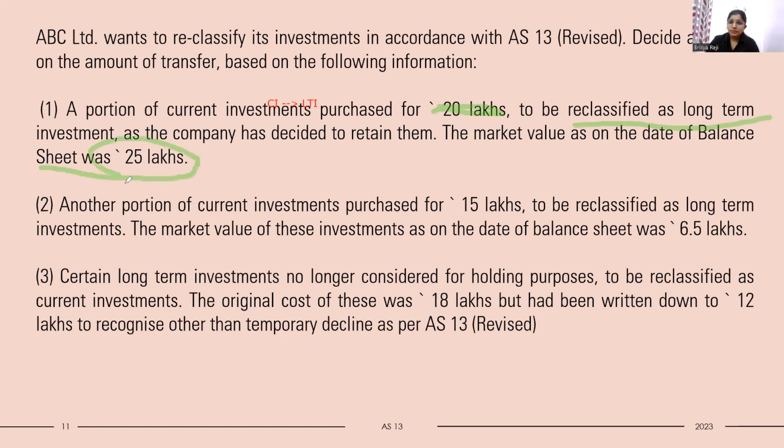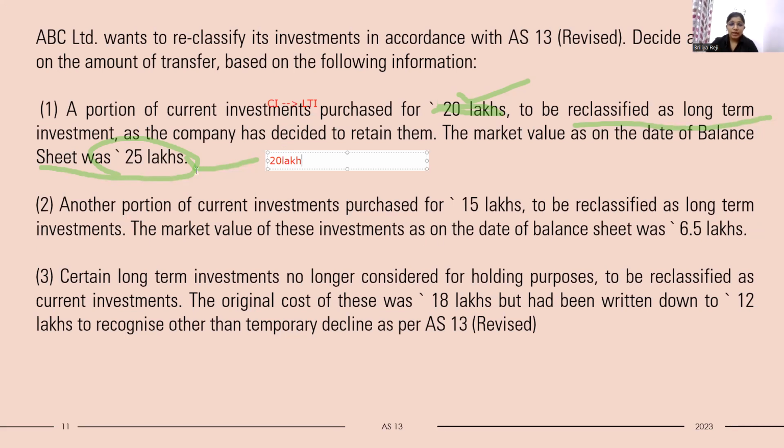So what was the provision? When a current investment is reclassified as long-term investment, it is recorded at cost or fair market value, whichever is lower, at the date of transfer. So on the date of transfer, the cost of the investment was rupees 20 lakh and the fair market value was rupees 25 lakh. Whichever is lower, yes, rupees 20 lakh. So it will be recorded at rupees 20 lakh.